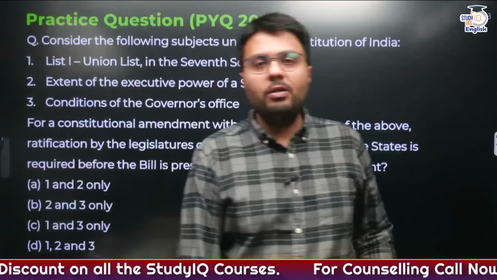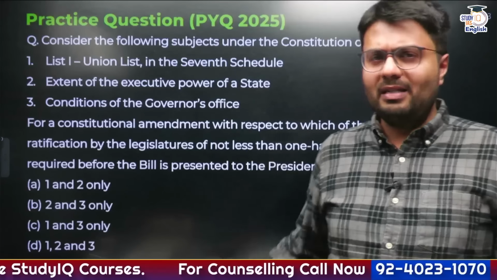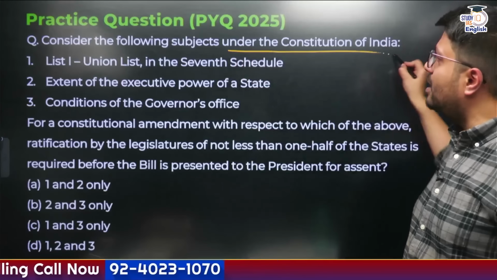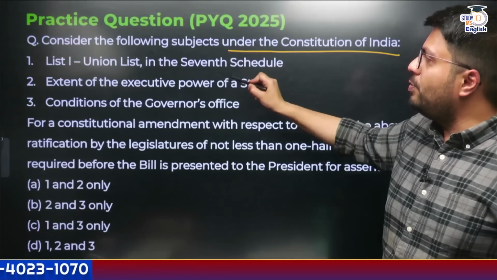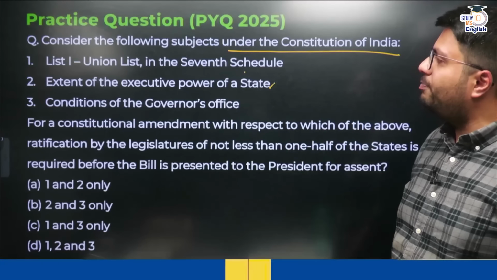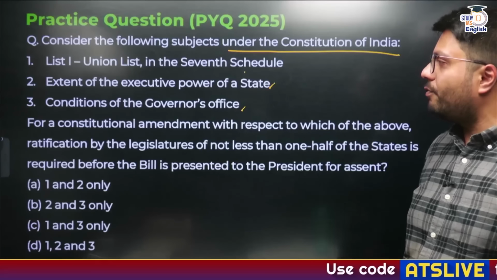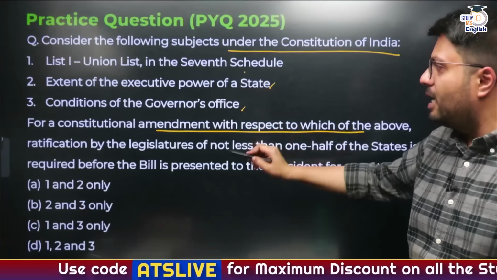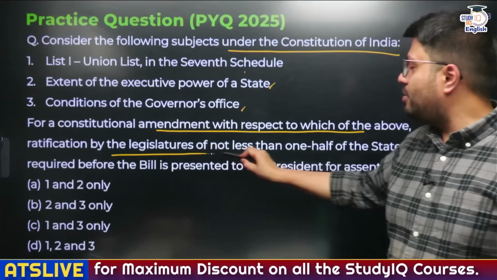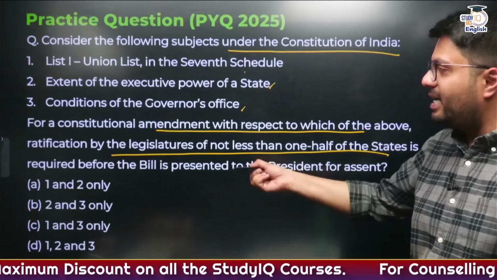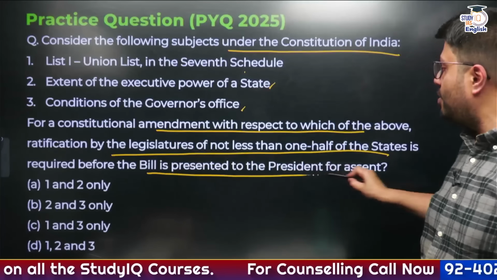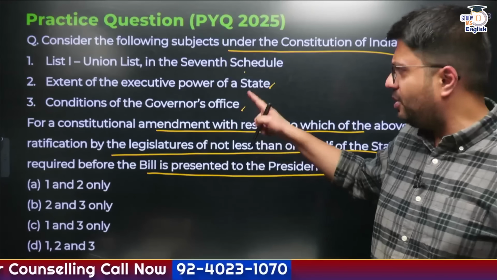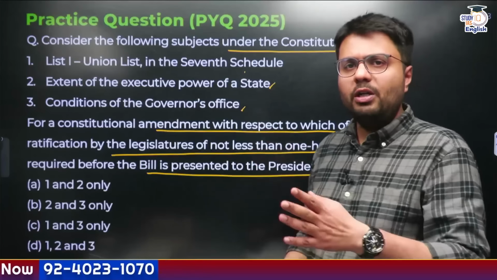Now let us consider the 2 questions that have appeared recently in the exam. First, which appeared just last year. Consider the following subjects under the Constitution: the Union List under the 7th Schedule, the extent of executive power of the state, and the conditions of the Governor's office. For a constitutional amendment with respect to which of the above 3 will ratification by the legislatures of not less than half of the states be required before the bill is presented to the President for assent? Please do let me know the correct answer in the comment section. This should be easy because we have just covered the topic.